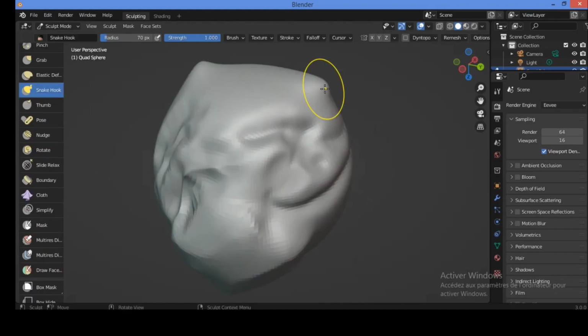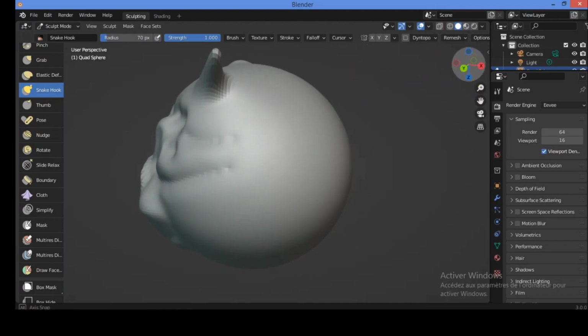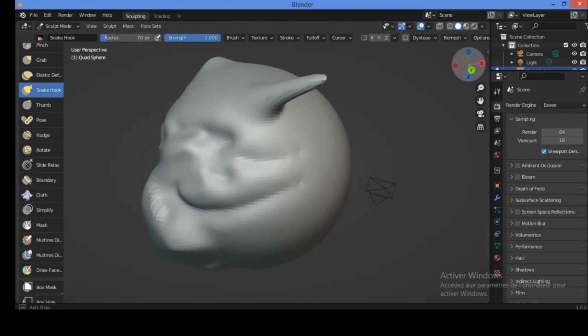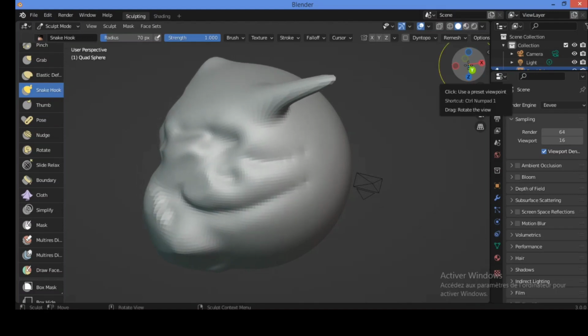Let's move to the next brush, which is called the Snake Hook brush. This brush pulls vertices along with the movement of the brush or creates long snake forms. For example, hold and drag without releasing the mouse cursor from this edge, like this, and you can see that you created, for example, a horn or something like that, or snake-like forms.